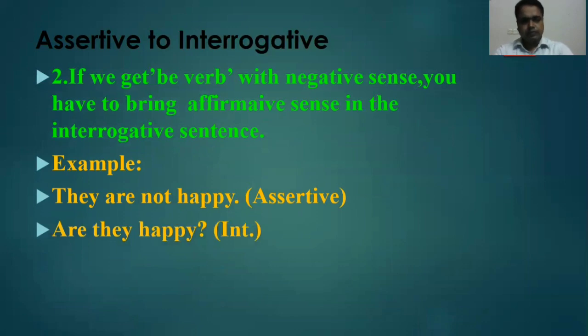You put the be verb ahead of the subject. So, are they happy? And you have to put the question mark at the end of the sentence.